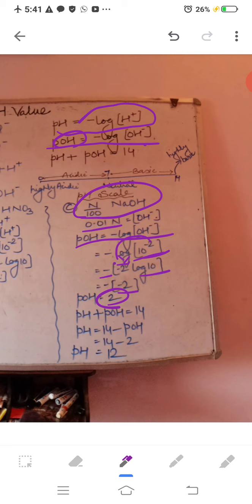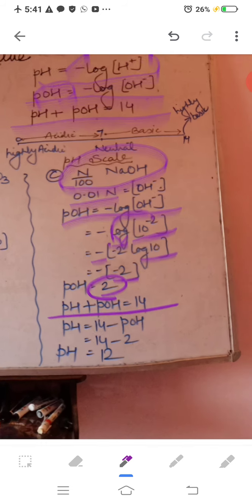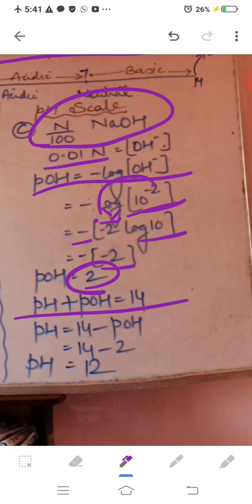So there is one more formula you have seen here, pH plus pOH makes 14. Using the same formula, pH plus pOH equals 14, so pH equals 14 minus pOH, because we have to get the pH value. So 14 minus 2, since you have got the pOH value as 2, gives 12. So you have got the pH value 12.